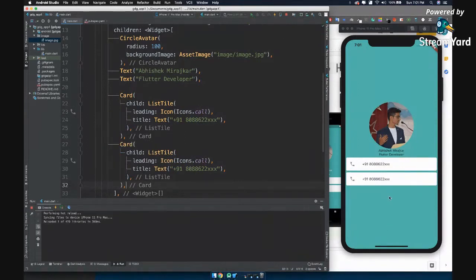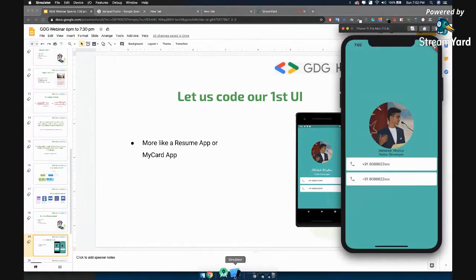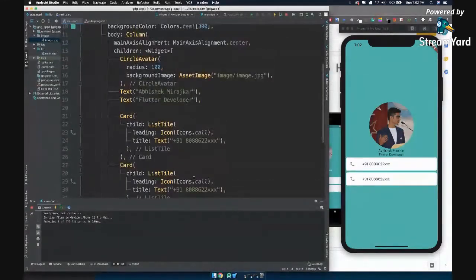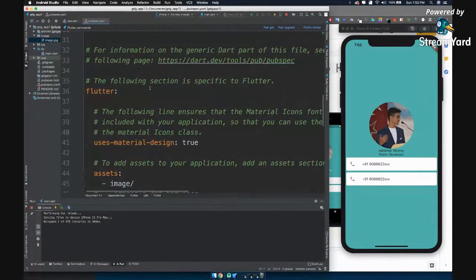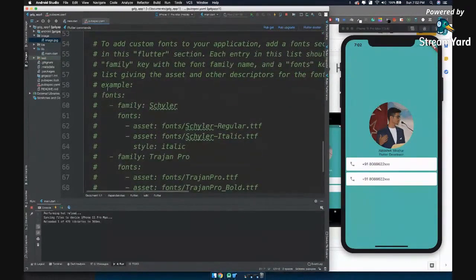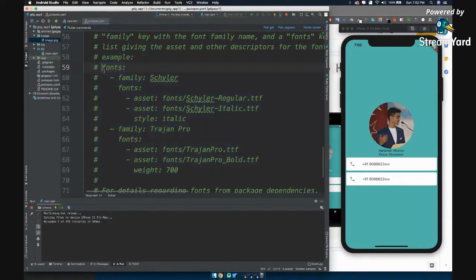All right, so you can see now the application is almost ready. We just have to give styling, that is font, and we just have to change the color. So now let's start concentrating on font. How will you add fonts? Just like you told pubspec.yaml that, hey Flutter, I'm going to use a new font now, in the same way, if you scroll down, you will have fonts here, which is considered as comments. So let me just remove the comment, say one tab, and 1, 2 tabs, and 1, 2,